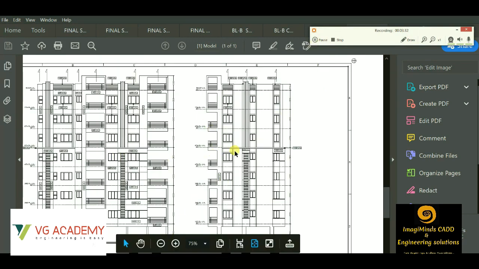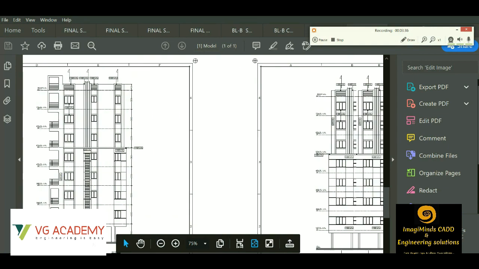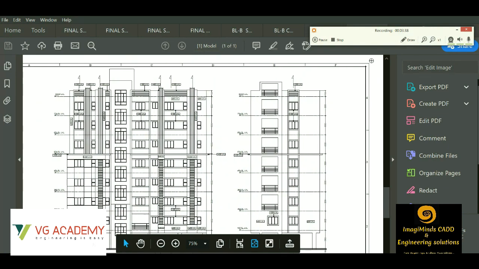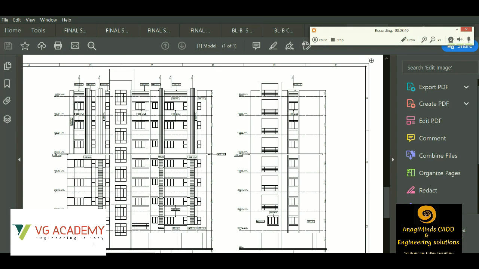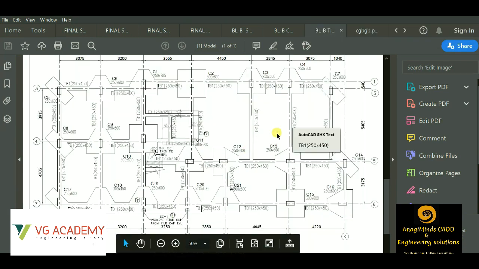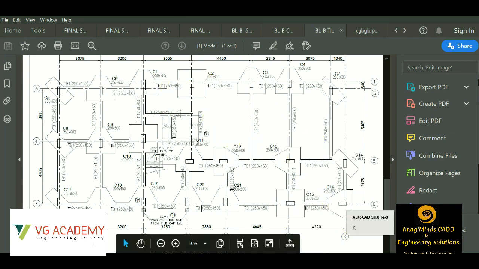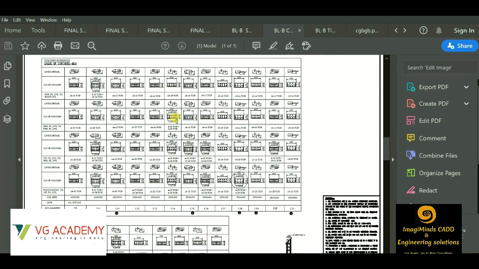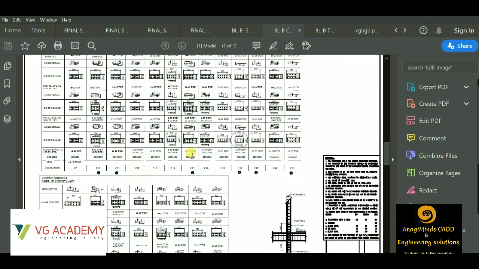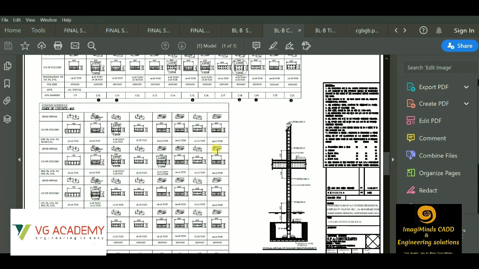These are examples of elevations of a multi-storied building. This is another example of the same plan I had shown you earlier. This is the beam details along with the pipe cap details, you can see, and a working drawing as well. Like these are the grids. When there are grids in a drawing and columns, this is called a working drawing, you can say. These are the examples of column schedules. These are the column schedules you can see.